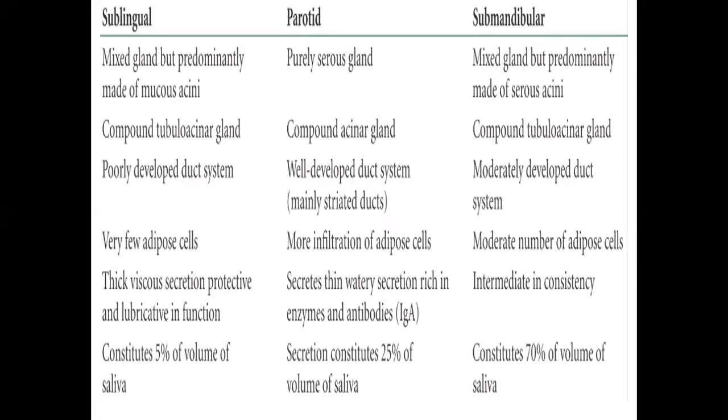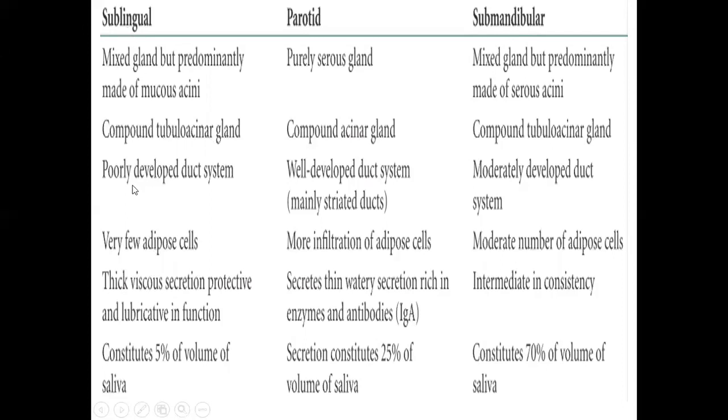The three major salivary glands are the best example of exocrine glands. They are the sublingual, parotid, and submandibular salivary glands. The sublingual salivary gland is mixed but predominantly made of mucous acini, whereas the parotid gland is a purely serous gland, and the submandibular gland is mixed but predominantly serous acini. The sublingual gland is a compound tubuloacinar gland, the parotid gland a compound acinar gland, and the submandibular gland a compound tubuloacinar gland.